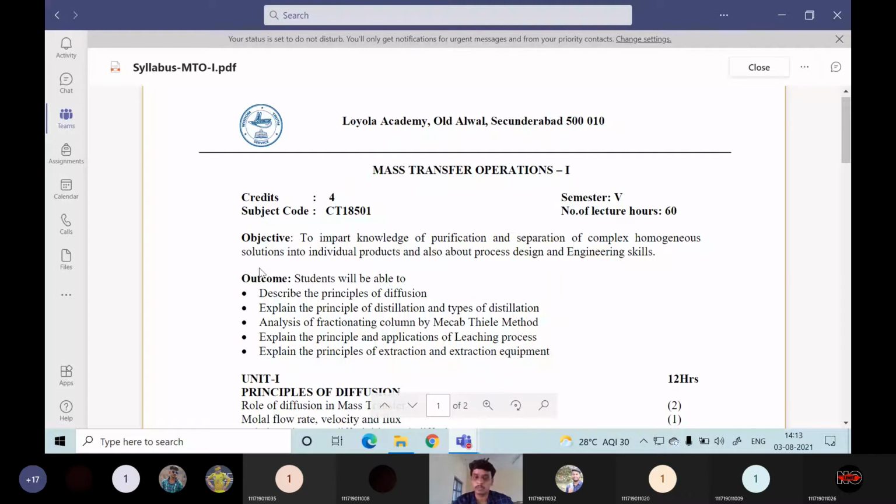Then the outcomes, what you will know from this course. You will know the principles of diffusion. So what is this diffusion? For example, whatever we are sensing now, whatever we are able to smell, the air surrounding us here. If you spray some fragrance inside this air, then after spraying it, human beings or living organisms are able to sense this fragrance.